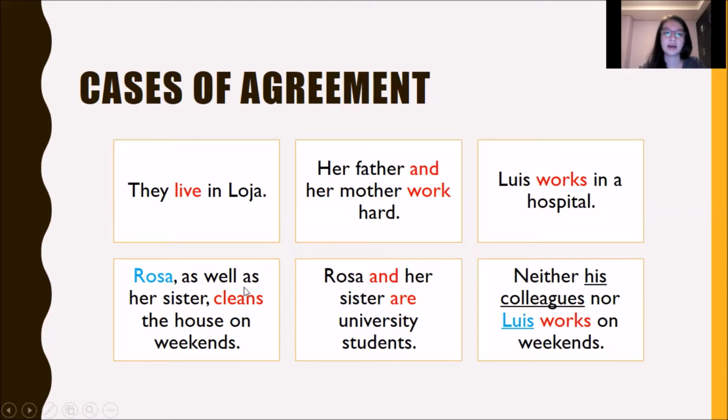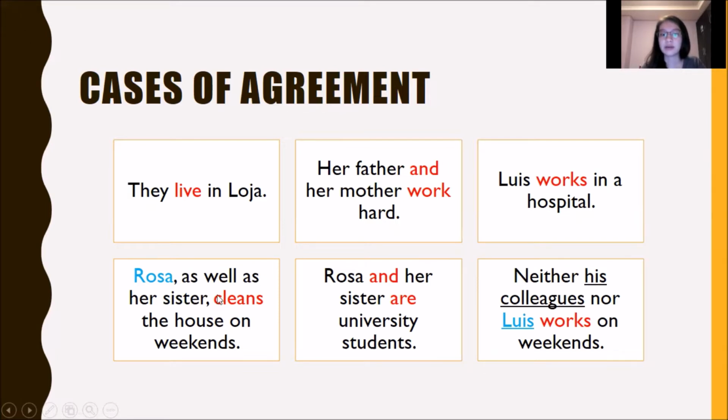Yes. In the next example, Rosa, as well as her sister, cleans the house on weekends. In this case, a singular subject is separated by the phrase as well as her sister.